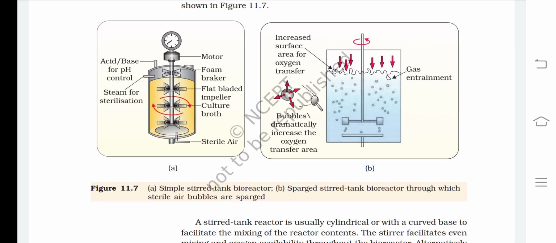Now B is a sparged stirred tank bioreactor through which sterile air bubbles are sparged. So there is an oxygen transfer area where the bubbles are formed from the area down there, which is called a sparger, which releases the air into the bioreactor, which increases the oxygen transfer area.